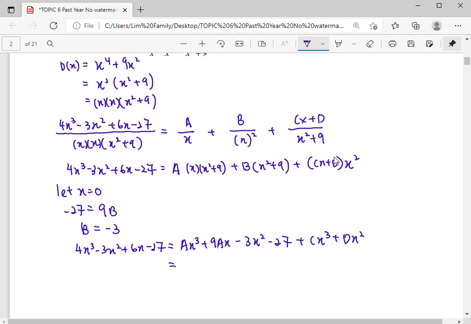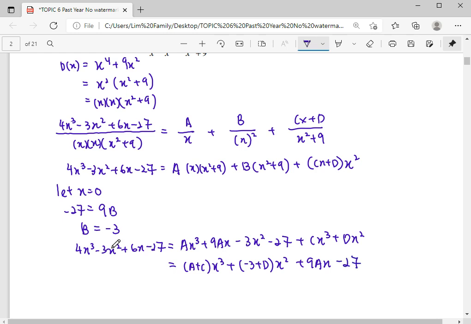So we collect back our cubic terms, power of 3, we have a plus c as a coefficient of x power 3. And then the next term, x power 2, we have negative 3 plus d as the coefficient of x power 2. And then for x, we have 9a. Lastly, our constant here is negative 27.